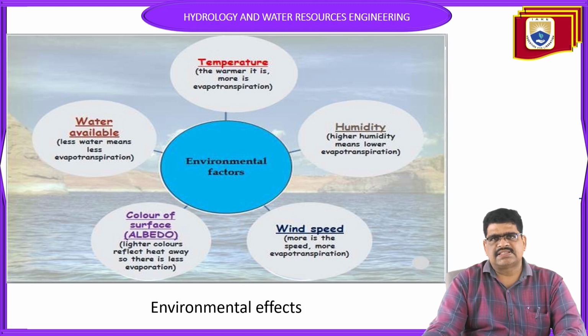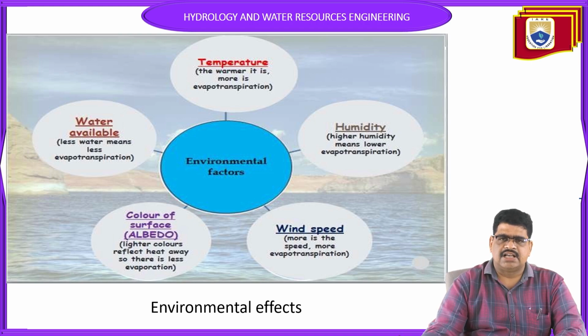The last one is water availability. Less water means less evapotranspiration. If water availability is less, the evapotranspiration automatically decreases. It is also directly proportional. If water is not available, there is no evaporation or evapotranspiration at all.